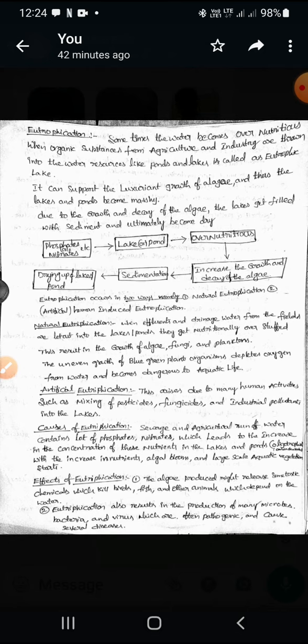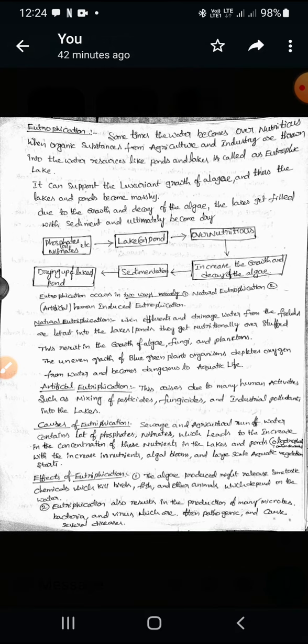Again the fungus, algae or phytoplanktons grow with the help of pesticides and fungicides and utilize the dissolved oxygen. This leads to depletion of dissolved oxygen, and finally it becomes dangerous to aquatic life. In this way, it happens in two ways: first, natural eutrophication, and second, artificial eutrophication.